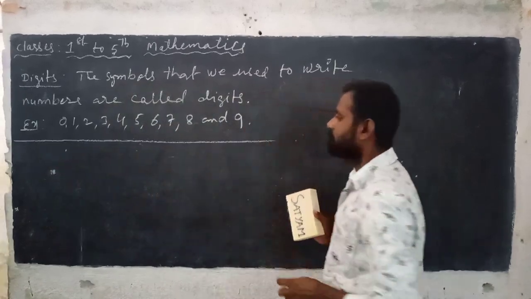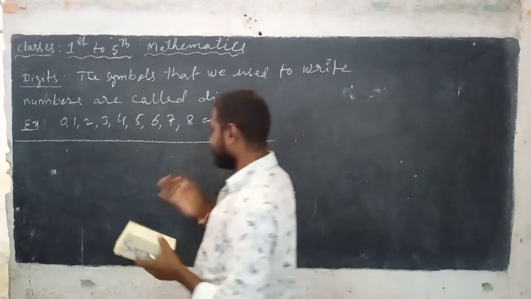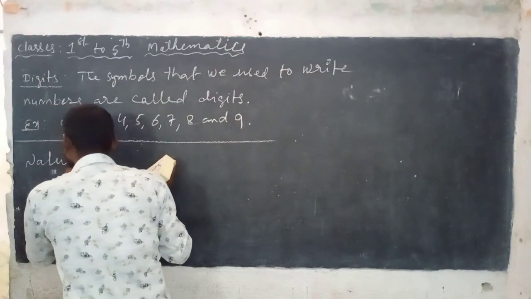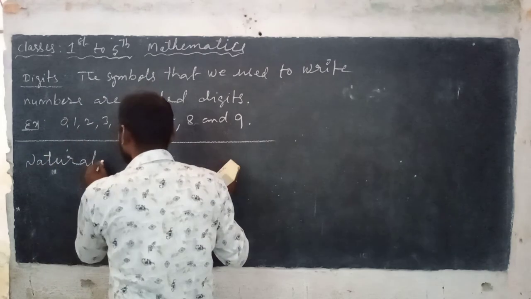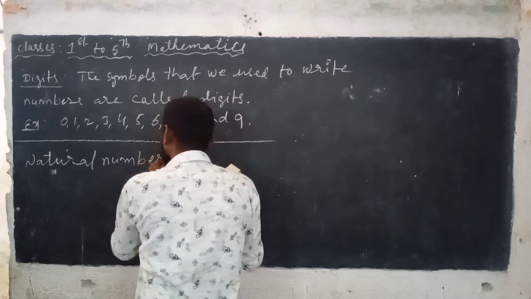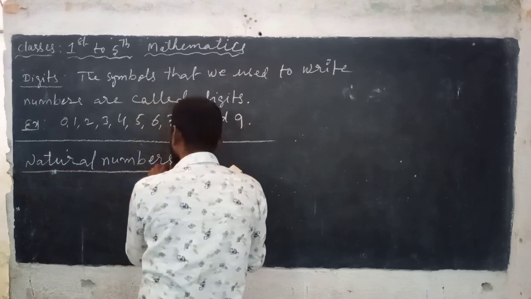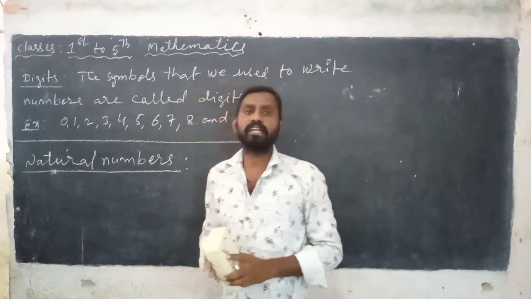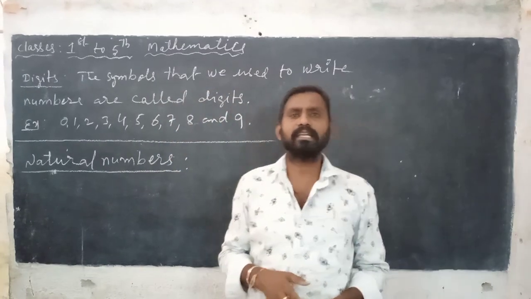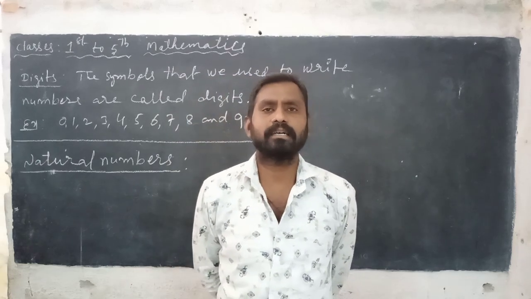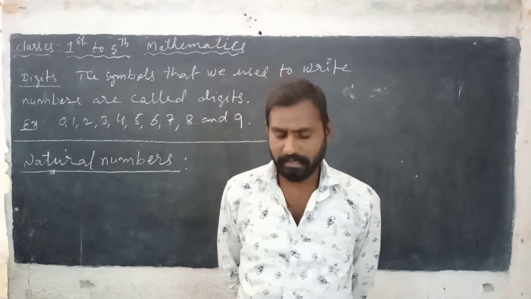Now next, everybody you know. Now I am explaining about natural numbers. The counting numbers starting from 1 to infinite are called natural numbers.